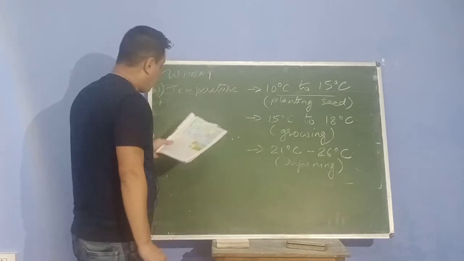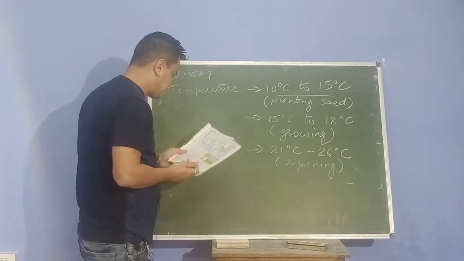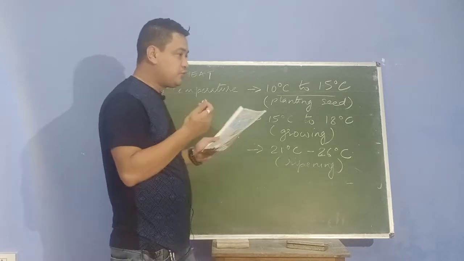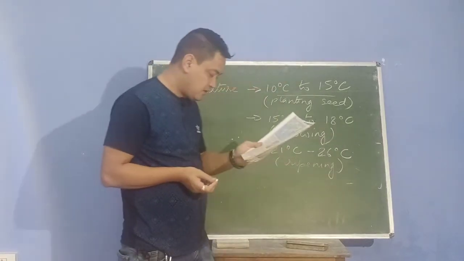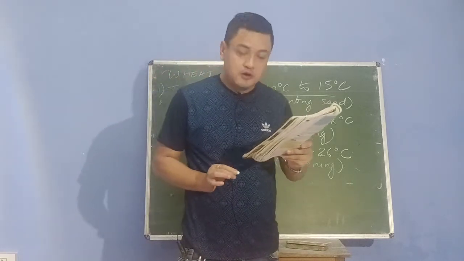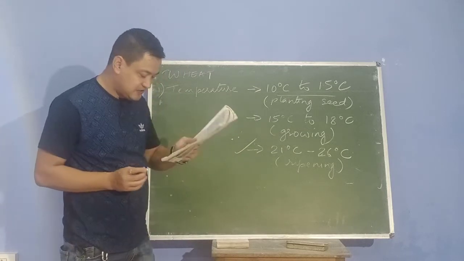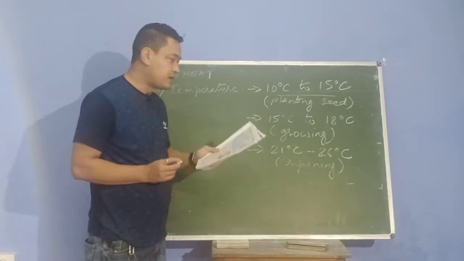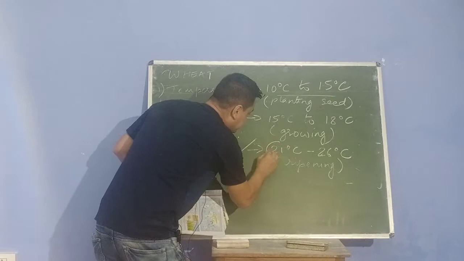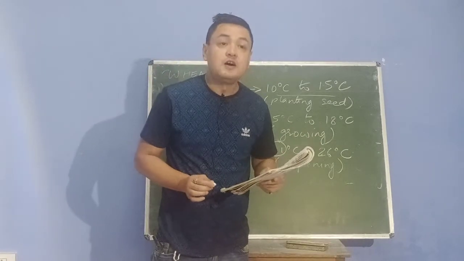Now, what kind of sunshine do you need for growing wheat? For growing wheat we need bright sunshine, especially at the time of ripening, which is a must for the wheat. Below 21 degrees Celsius, the temperature is harmful for the ripening.